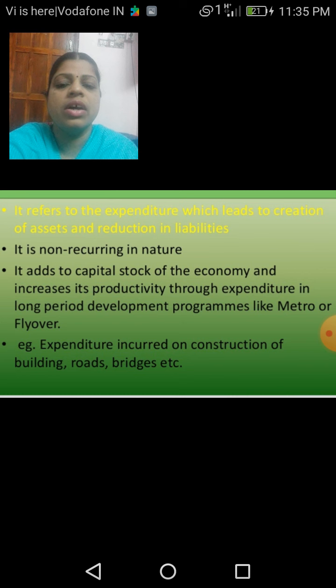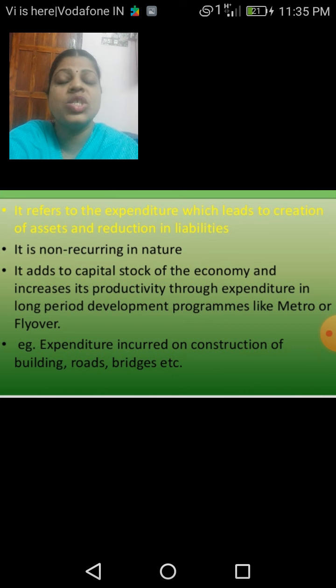Now, the expenditure which leads to creation of assets and reduction in liabilities. What may that be? It is capital expenditure. The revenue expenditure we have studied does not create any assets or reduce liabilities, whereas capital expenditure refers to the expenditure which leads to the creation of assets and reduction in the liabilities. It is non-recurring in nature. It does not repeat.